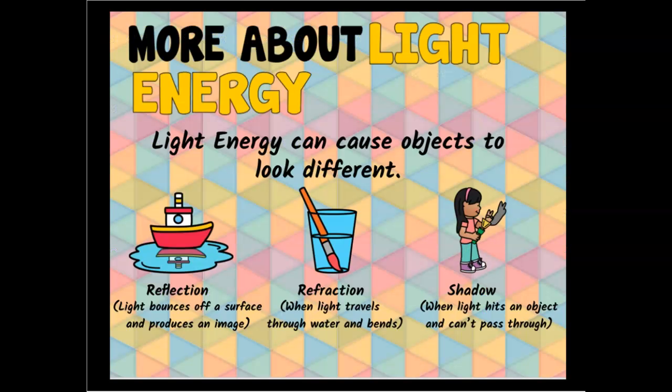Did you know that light energy can cause things to look different? We have reflection, which is where light bounces off of a surface and produces an image. We also have refraction, which is when light travels through water and it makes it look like whatever's in the water is bent. And we also have a shadow. When light hits an object, but it can't go through it, it produces a shadow. We're going to take a look at each one of these examples, starting with reflection.